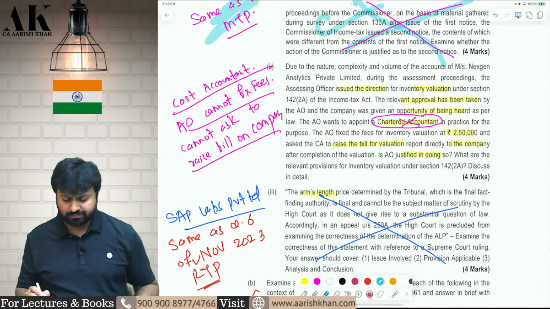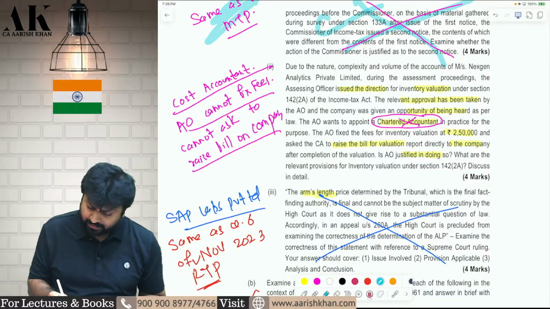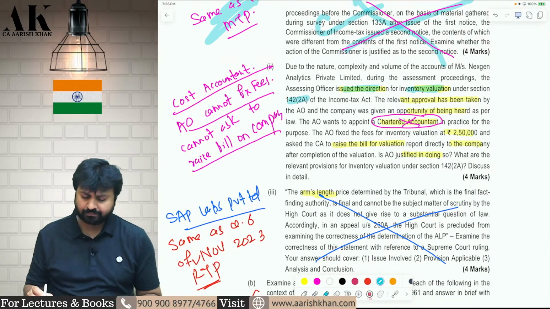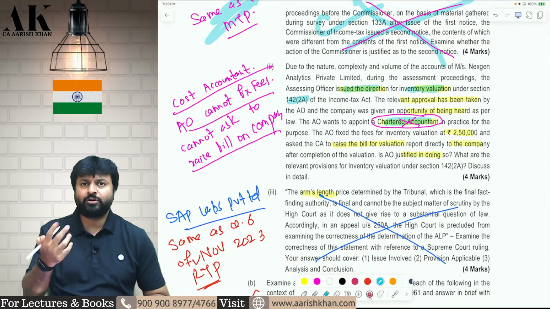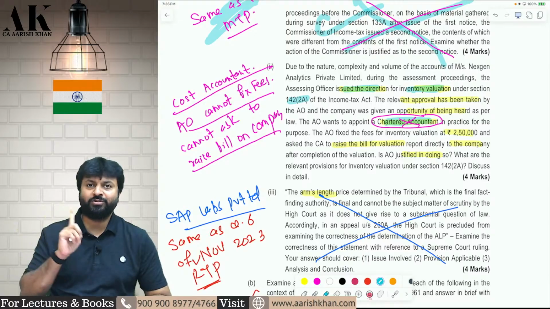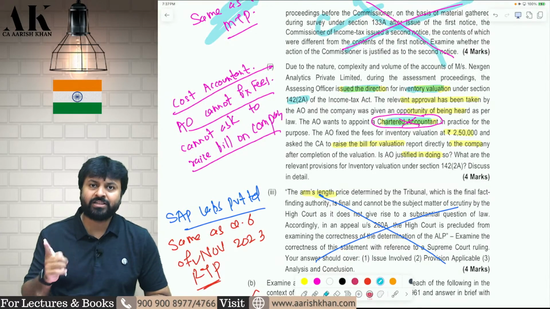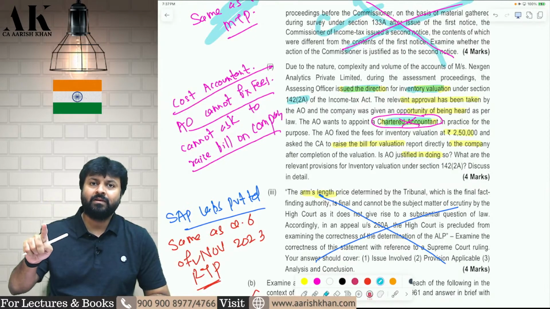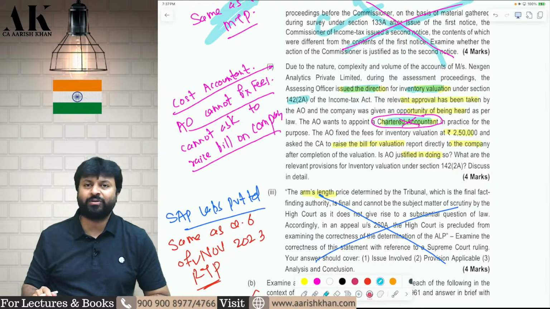Next question is a good question. Okay. So let's see this next question. The AO has issued a direction under 142(2)A for inventory valuation. But that inventory valuation direction is issued to a chartered accountant. That is absolutely wrong. Inventory valuation is not issued to a chartered accountant. For inventory valuation, you have to give a direction to the assessee, and then the assessee will go to the commissioner, and then the commissioner will appoint what? Cost accountant, not chartered accountant.